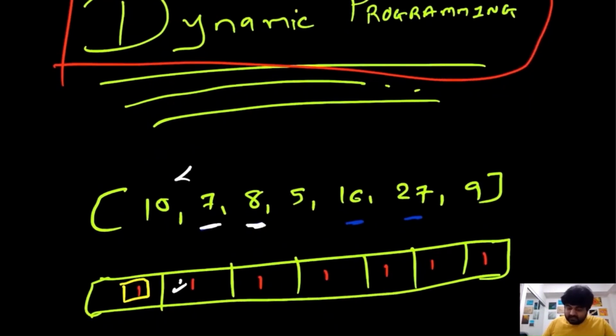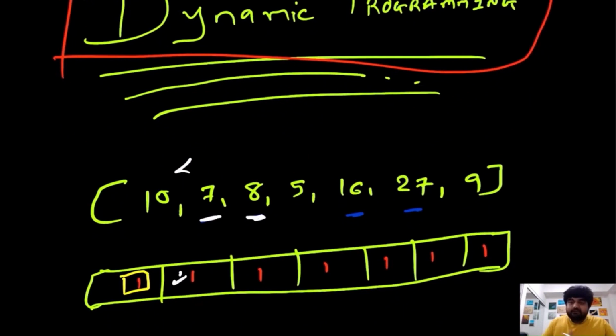If we look at the problem, we need to find the longest increasing substring, which means we need to keep track of whatever we have calculated so far, and using those results we make decisions whether we want to keep this current value or ignore it.